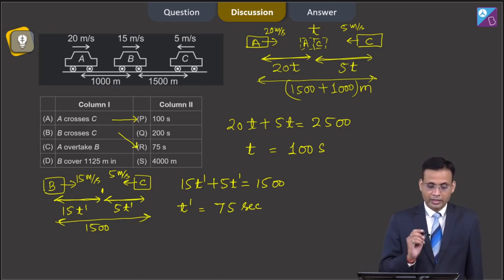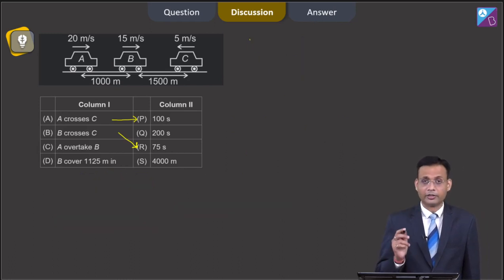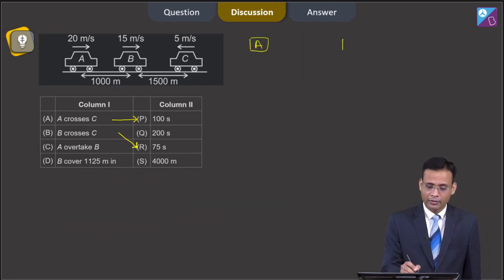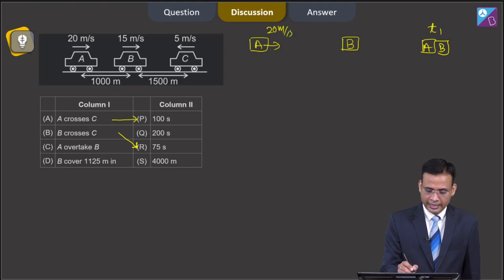Now, our C option says that A overtakes B. So, we have to calculate the time when A overtakes B. Let us suppose car A overtakes car B in time t1 and they both meet here. As we know, car A moves with speed 20 meter per second and car B moves with speed 15 meter per second.